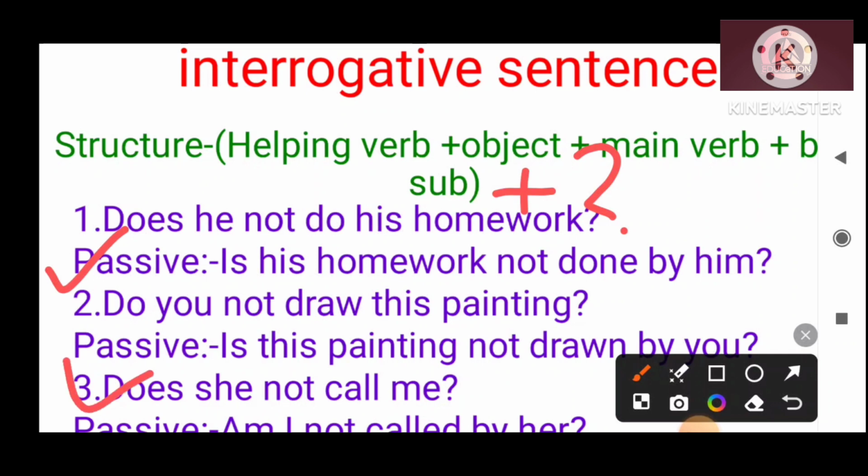In indirect speech, the question mark is replaced by a full stop, but in the passive it is not replaced. The sign will be as it is. In the WH question as well, you have to put the question mark at the end of the passive form.